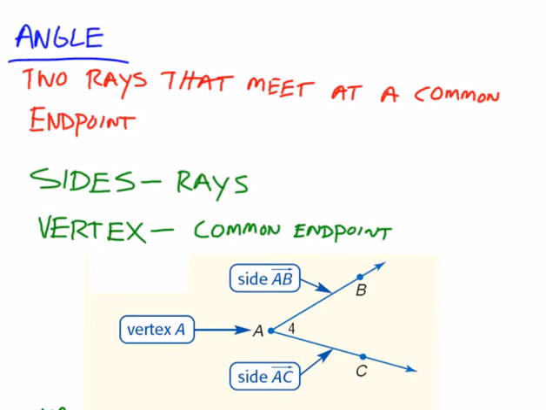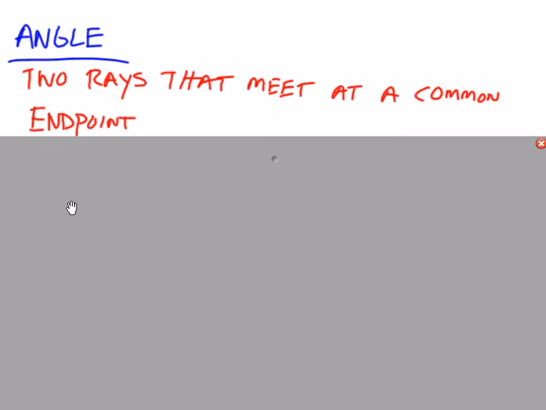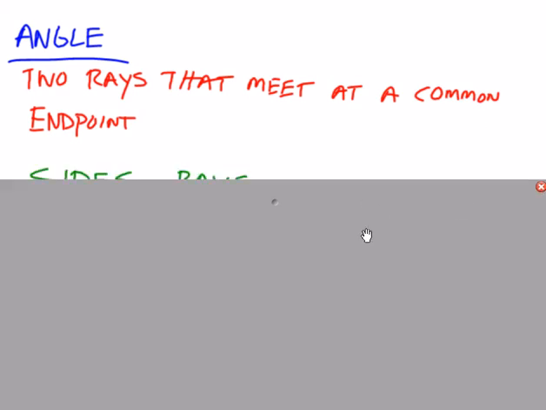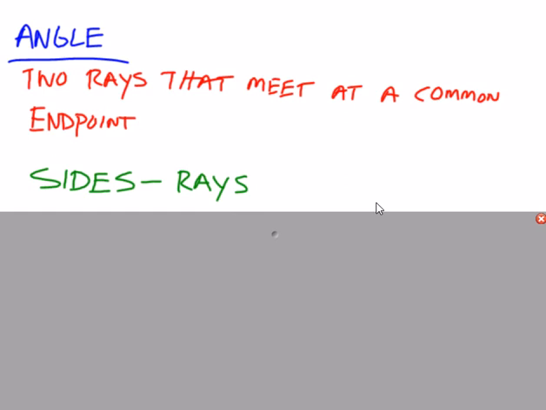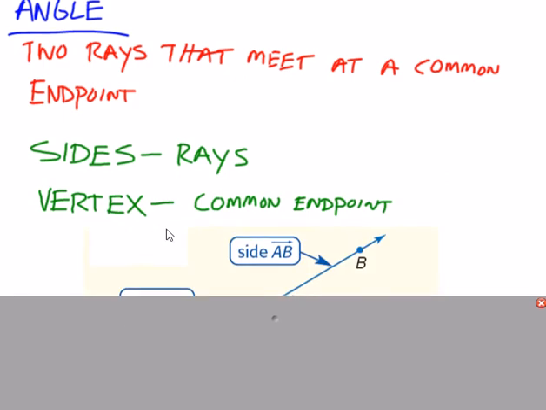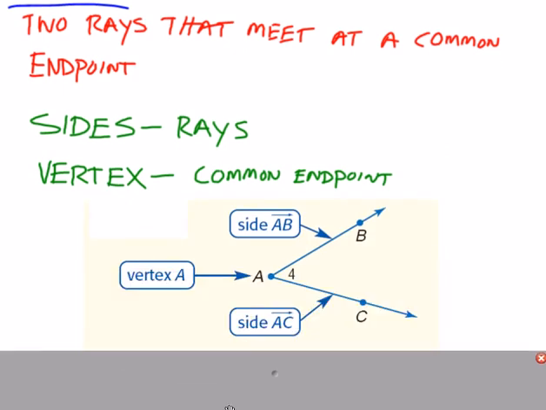If two rays had a common endpoint, what they would create would be an angle. Now, angles can also be created with intersecting lines or intersecting segments, but the definition is two rays that share a common endpoint. Those rays we call the sides of the angle, and that common endpoint we call the vertex. So here, the rays AB and AC, those are the sides, and the vertex, the common endpoint, is A.